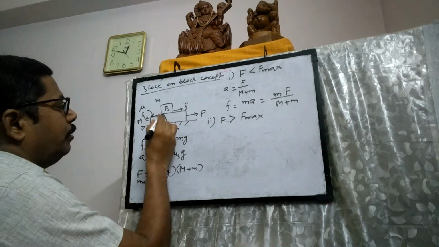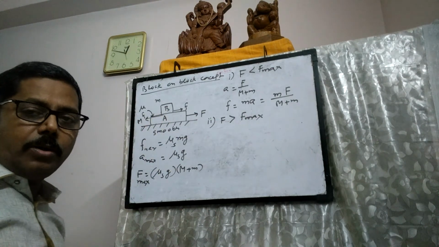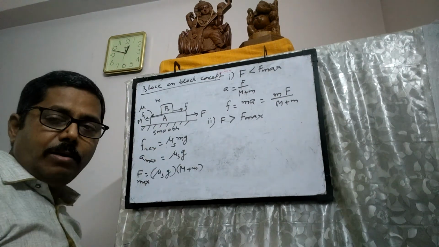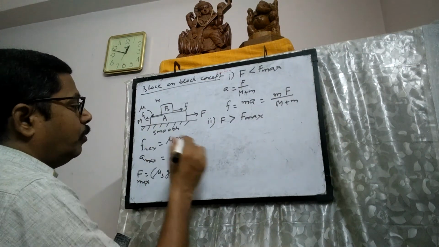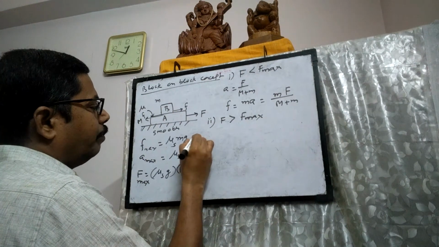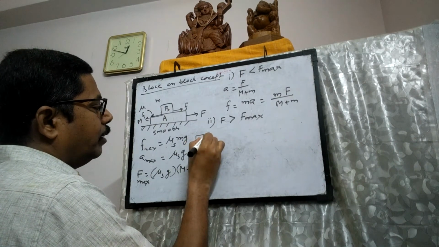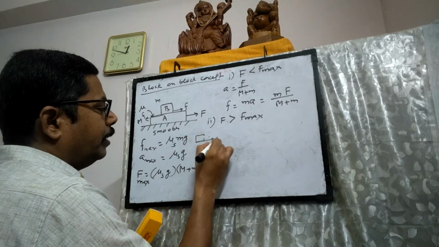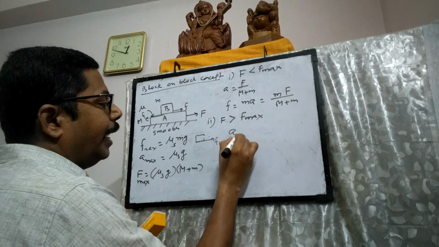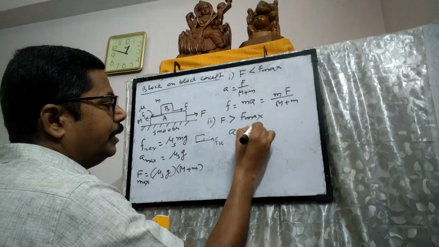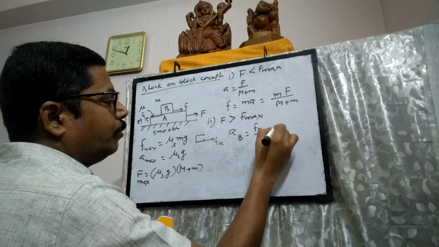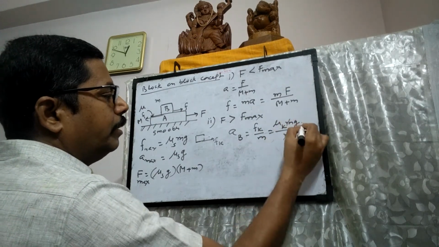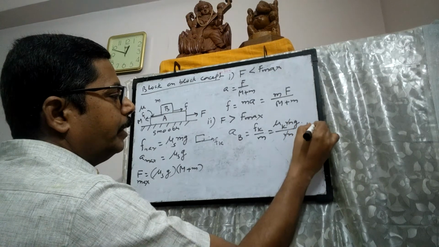Now case 2: if the applied force is greater than F max, then what will happen? Then there will be relative motion between these two surfaces and both the blocks will be moving with different accelerations. Of course, both are moving forward. So how to write the acceleration of the upper block? For the upper block, the frictional force will be the kinetic friction. So we can write the acceleration of B is equal to Fk by small m, that is mu k mg by small m, that is nothing but mu k g.